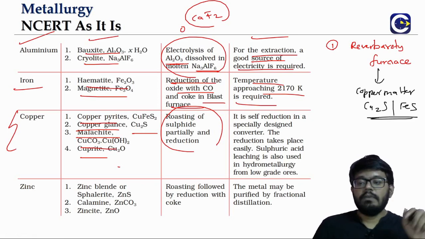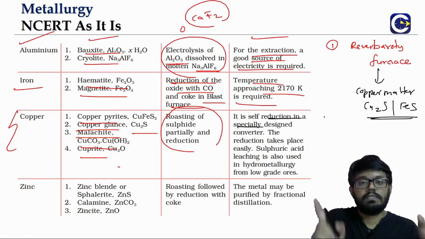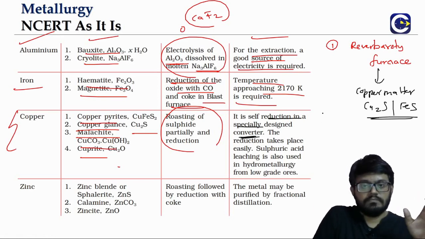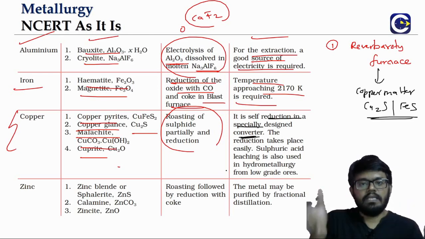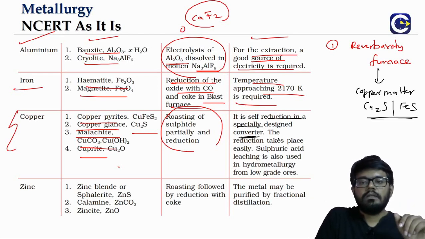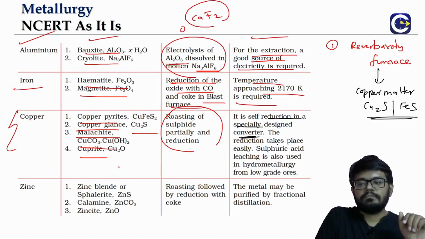The copper matte will be fed into, they have not given the name in the NCERT, so what do we call this? They are saying it's a specially designed converter. What is it called? Bessemer converter. That will have, as we have already discussed, a lining of silica also. In this Bessemer converter, what happens? The self-reduction. We will not be able to use any reducing agent here. We will be having self-reduction of the copper.